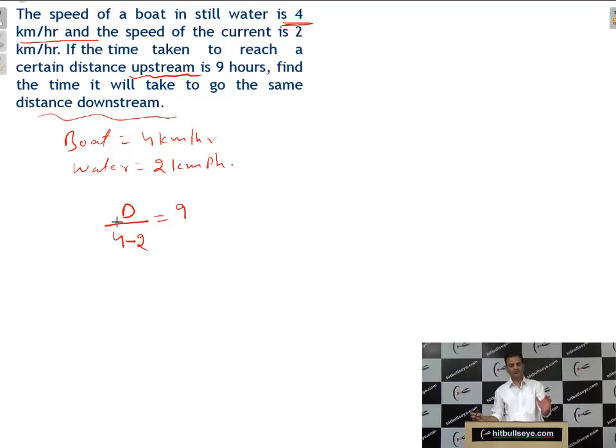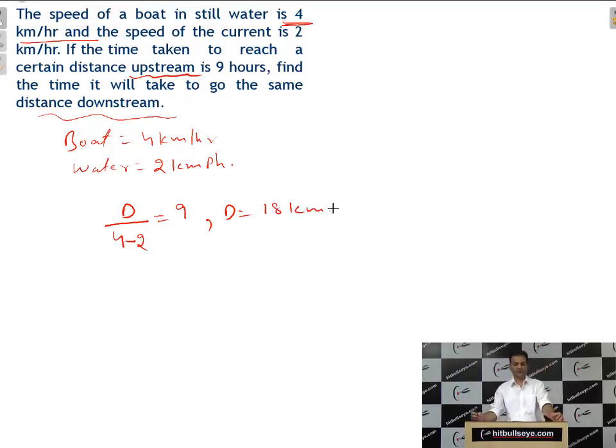Initially if you see the question, it will look very confusing, but if you make an equation, it will be very easy. What you have to know? Upstream minus, downstream add, distance by speed is time. So d will be equal to 9 into 2, which is 18 kilometers.